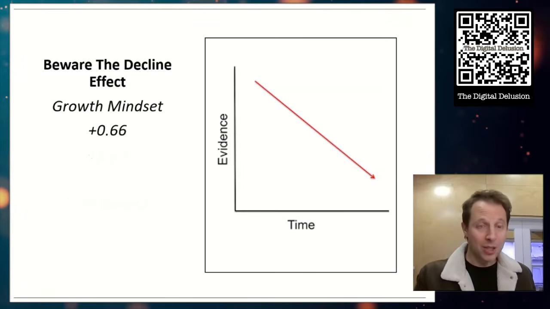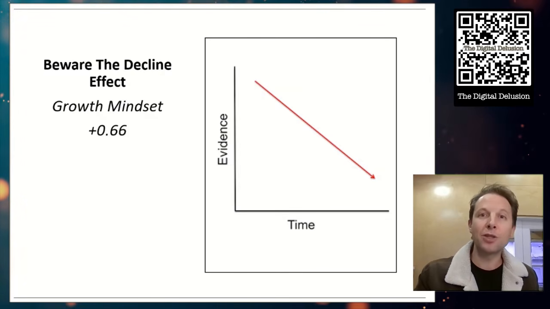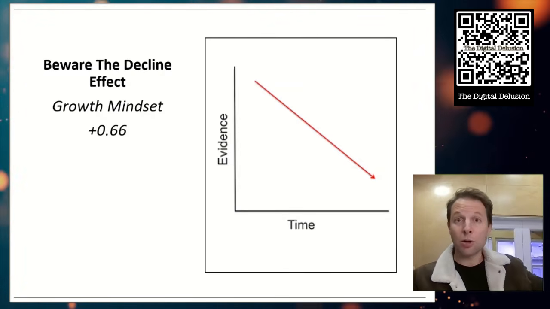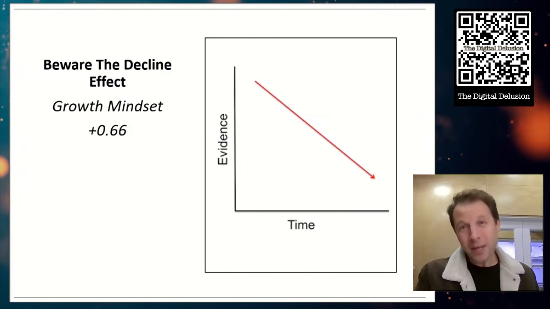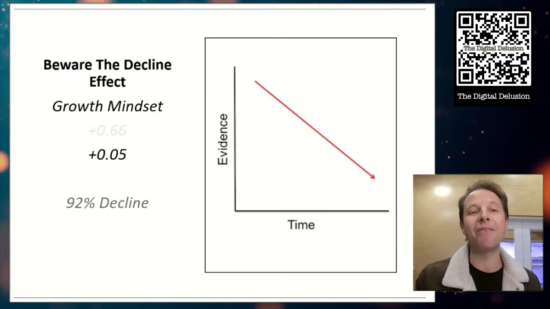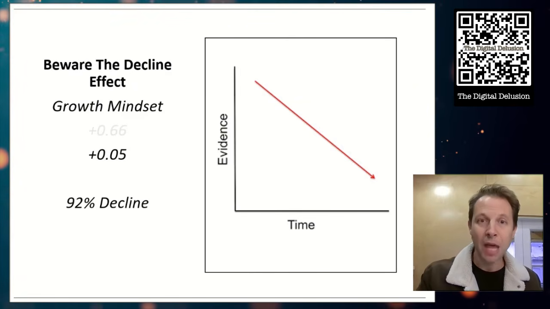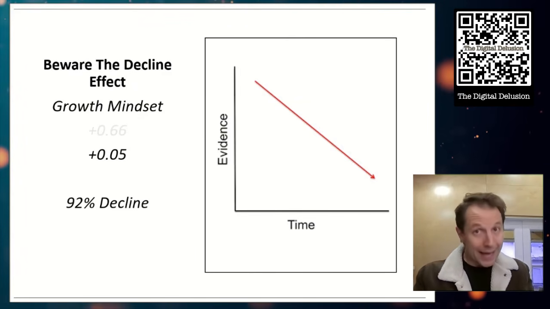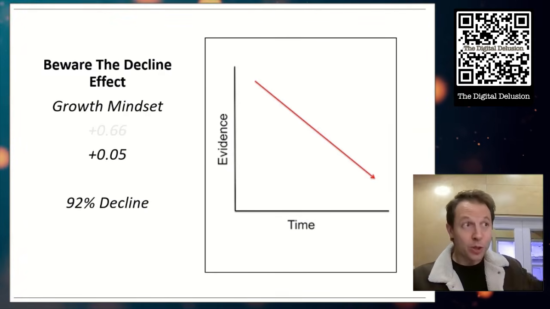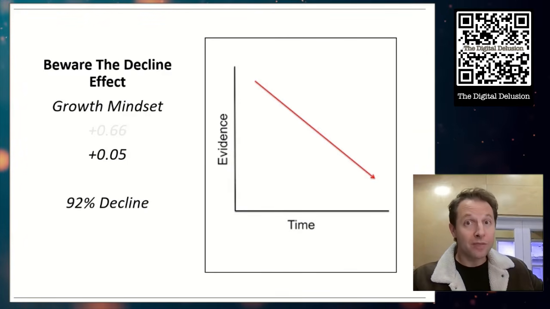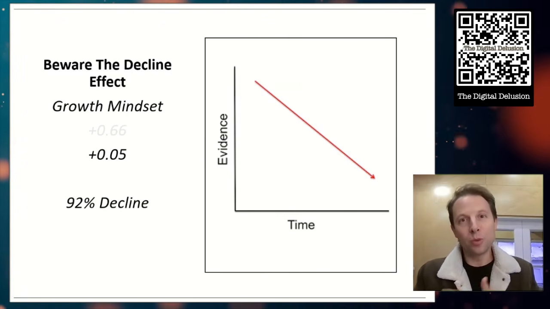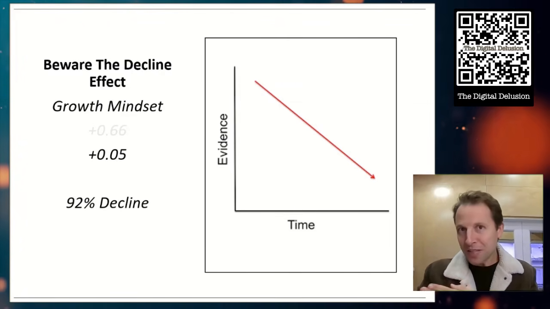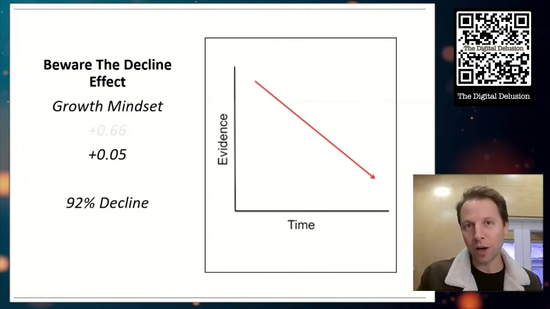Bring it back to education. The impact of growth mindset interventions on learning. When Carol Dweck started her work 20 years ago, positive 0.66. Today, 20 years later, that is down to 0.05. That is a 92% decline. So when a tool is new, like AI is, we can expect the research to be way overinflated in the first 5 to 10 years because only the people who really love this tool are the ones doing the research. We've got to wait a little bit of time till we start seeing what's really going on here.